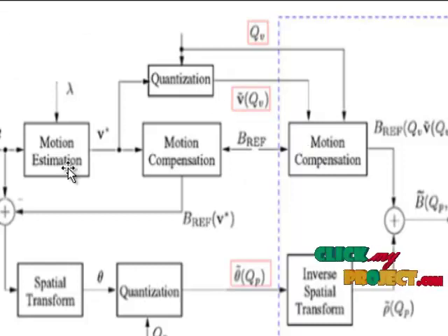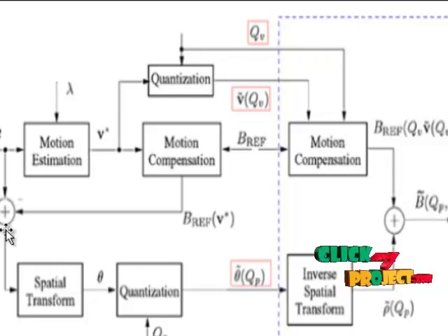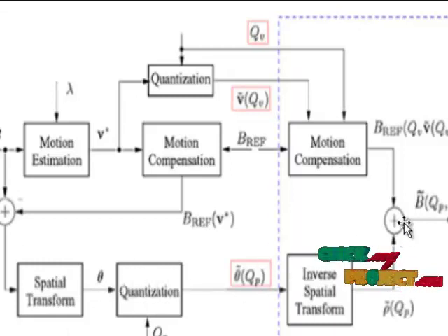For motion estimation, the motion vector is the key element for estimating the motion. Then it will go for quantization and motion compensation. Quantization is applied, and we go again for motion compensation. Then spatial transformation and quantization are applied. Then inverse spatial transformation is applied, and the motion compensation output and the inverse spatial transformation output are merged here. Then we get the final encoder.